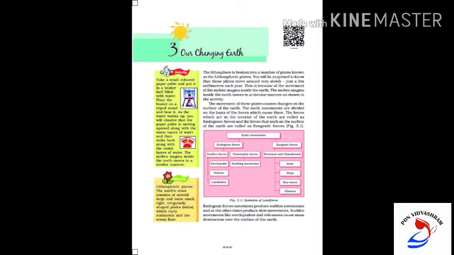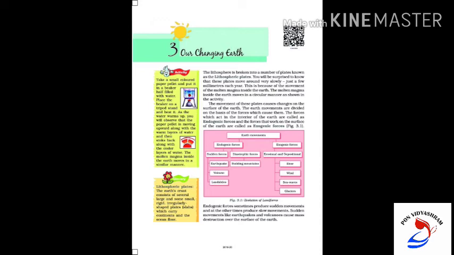Our Changing Earth. The lithosphere is broken into a number of plates known as the lithospheric plates. You will be surprised to know that these plates move around very slowly, just a few millimeters each year. This is because of the movement of the molten magma inside the earth. The molten magma inside the earth moves in a circular manner as shown in the activity.